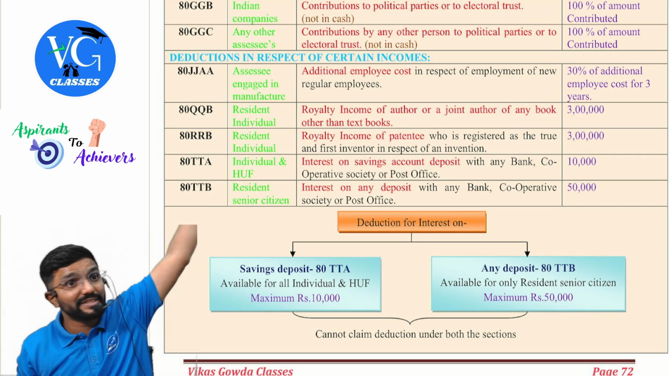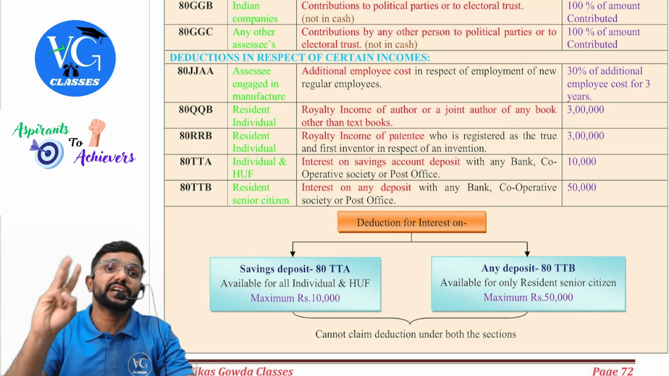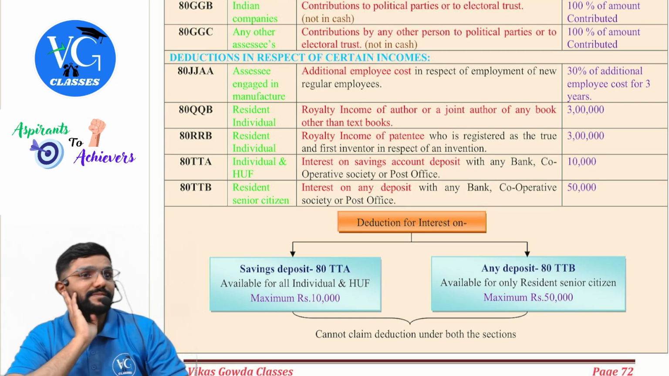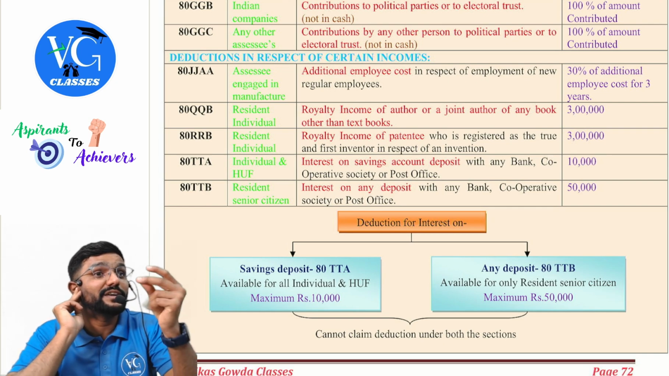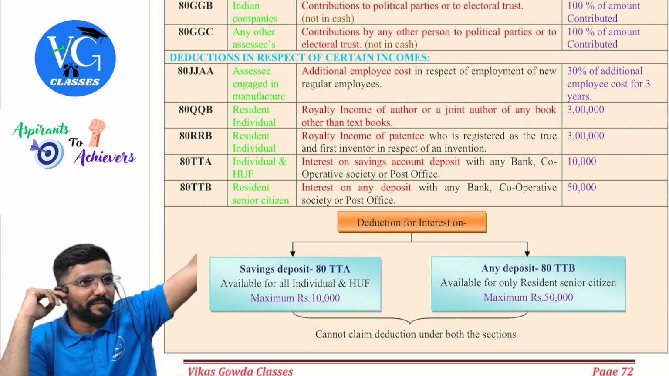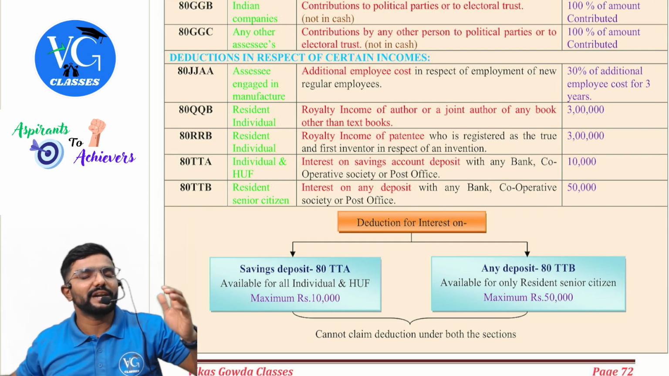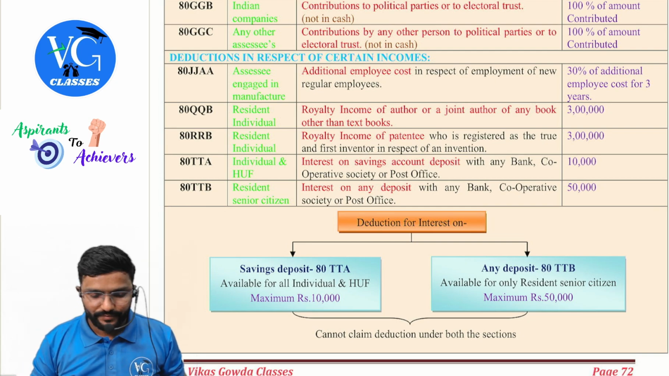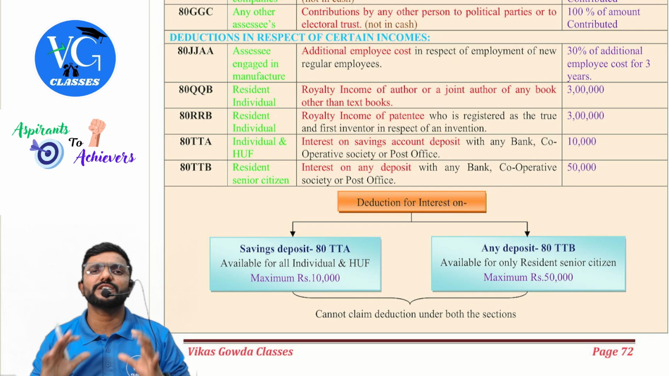You would have claimed already 100% in the PGBP head. Here, 30% you can claim for 3 continuous years. So, totally how much deduction will you get? 190%. If you pay 100 rupees salary for a new regular workman, you will get 190 deduction. 100 under PGBP, 30, 30, 30 for 3 years under this section. Okay, sir. Next, QQB and RRB give deduction for royalty income.